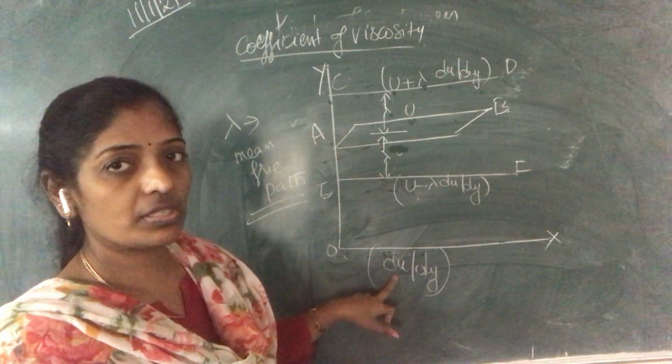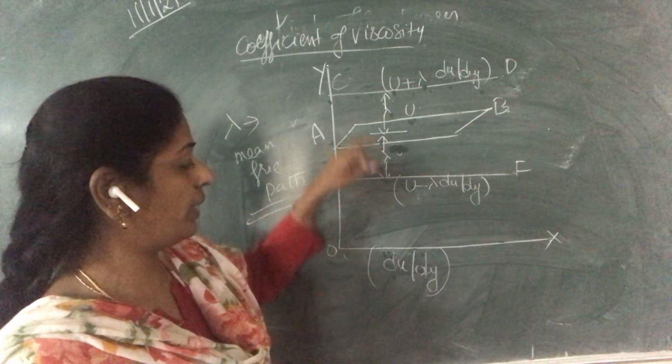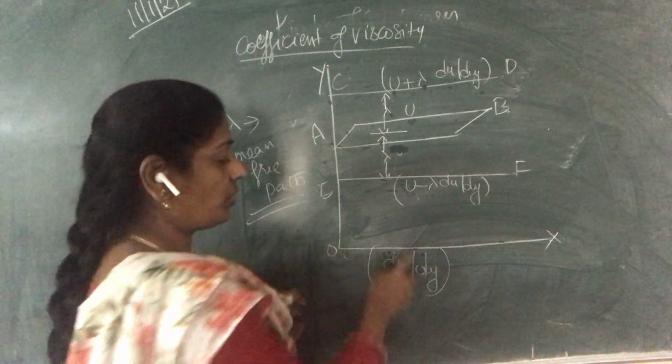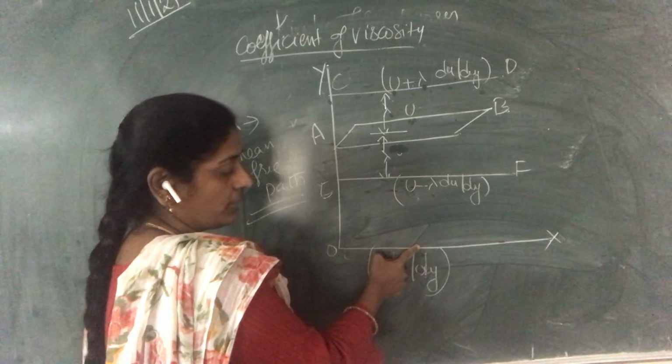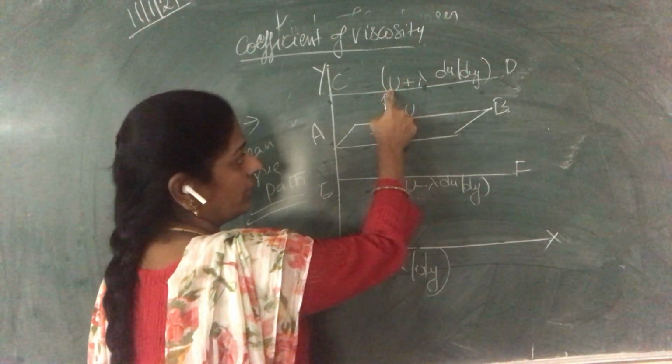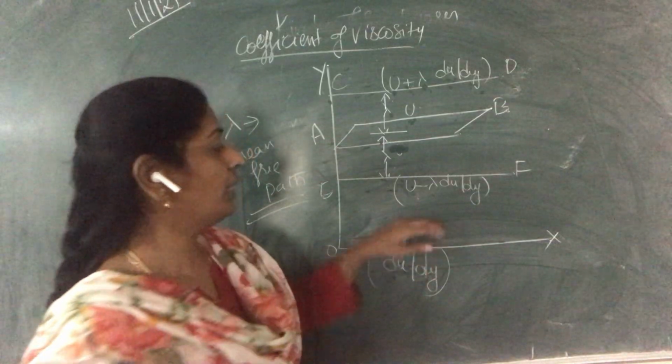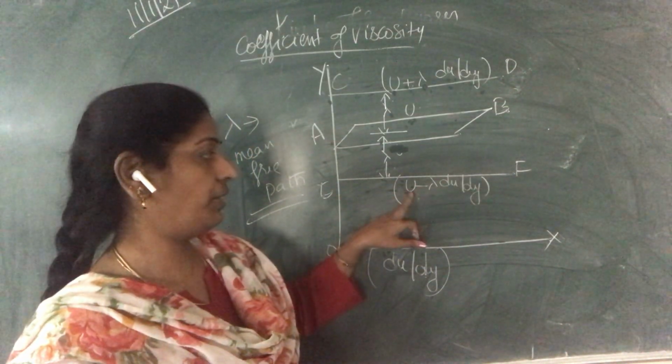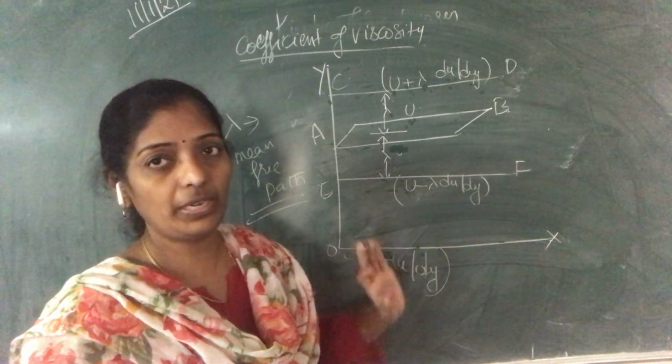This is our velocity gradient. So the velocity on layer OX is 0, at layer AB it is u, at layer CD it is u plus lambda du by dy, and at layer EF it is u minus lambda du by dy.